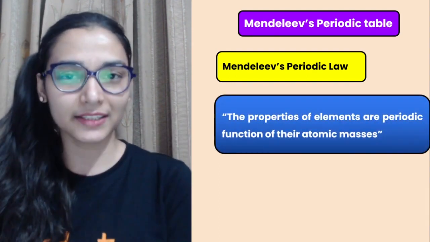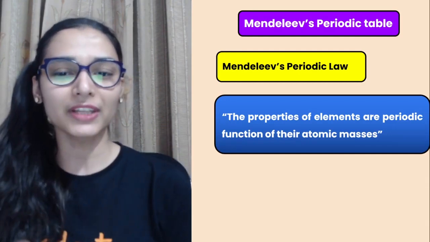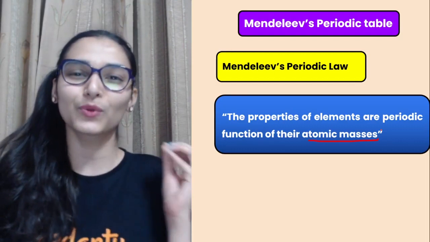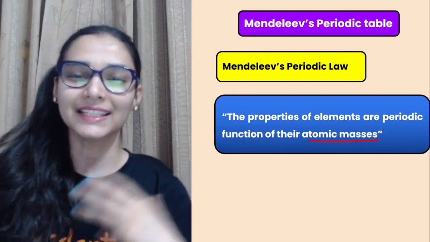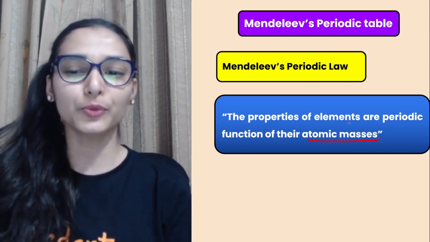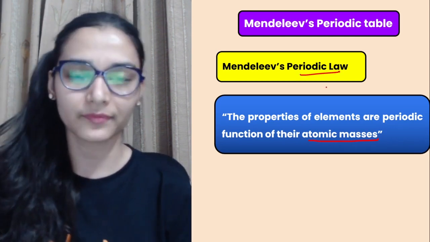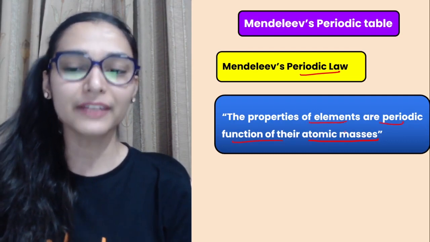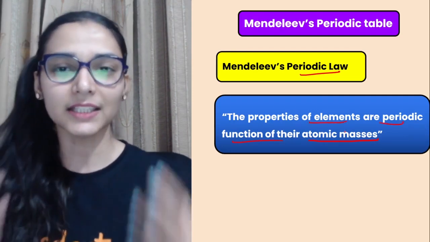Okay, so what he did, he also arranged the elements in the increasing order of atomic masses. That was the only weak point, that he didn't think of replacing atomic mass with some other property. He also gave a law, Mendeleev's periodic law. The properties of elements are a periodic function of their atomic masses. इसका क्या मतलब है?